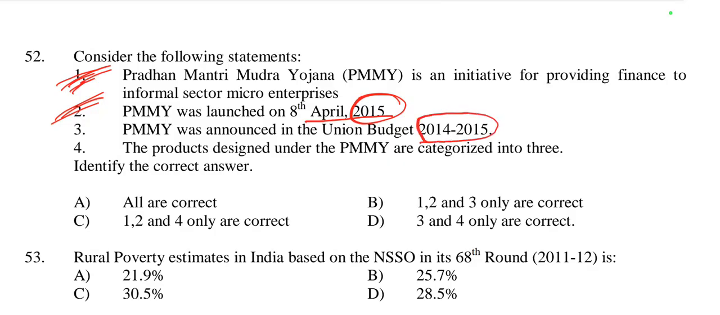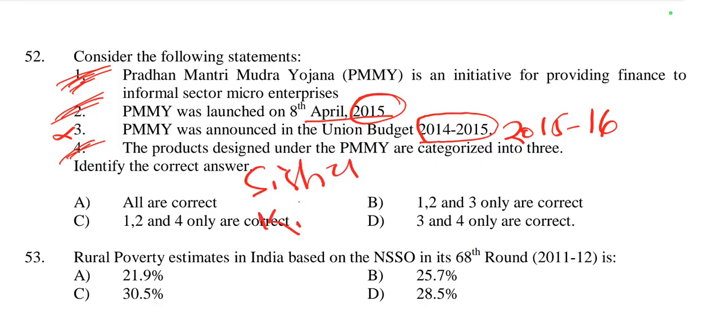Then third one, Pradhan Mantri Mudra Yojana was announced in the Union Budget of 2014-15. No, it was announced in the budget of 2015-16, not in 14-15. So this is incorrect. Then option 4, the products designed under Pradhan Mantri Mudra Yojana are categorized into 3 categories. Yes, these are Shishu, Kishor and Tarun.